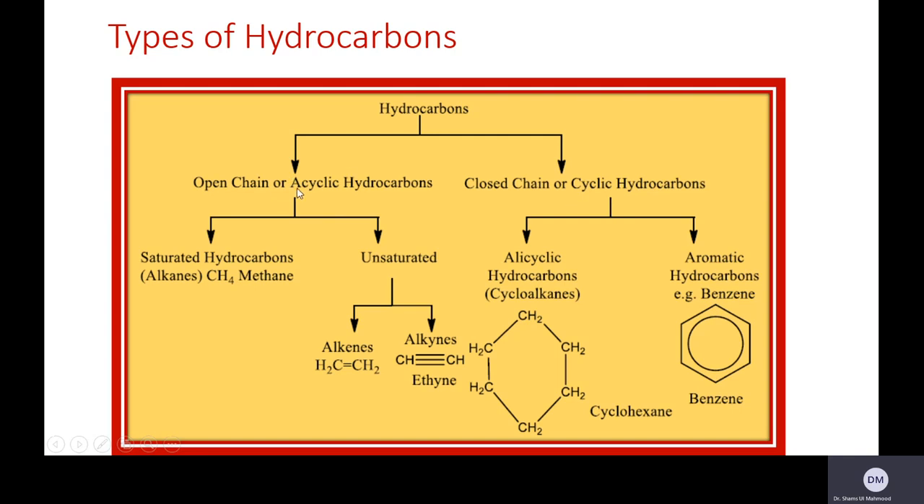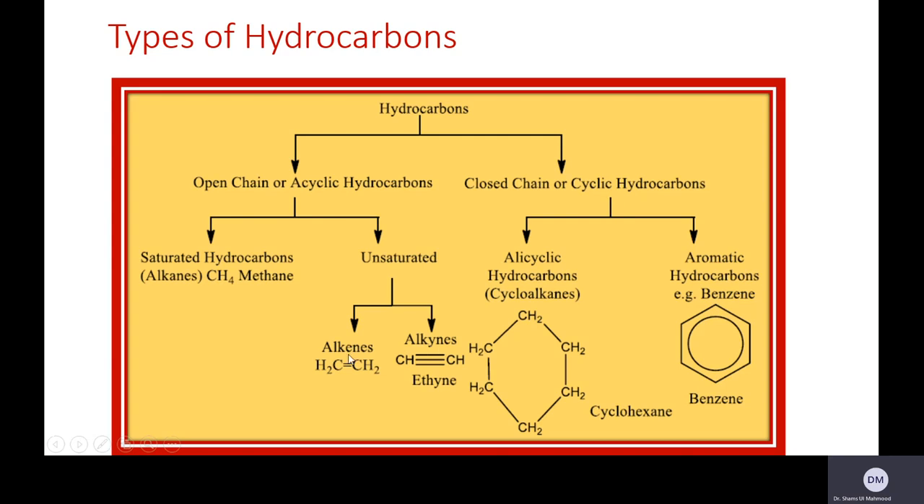Open chain hydrocarbons are further divided into two kinds. Saturated hydrocarbons means those hydrocarbons which all have single bonds. For example, the alkane series, they all have single bonds. They are called saturated hydrocarbons. And on the other hand, there might be unsaturated hydrocarbons. Unsaturated hydrocarbons are further divided into two types. They are the alkenes and the alkynes.